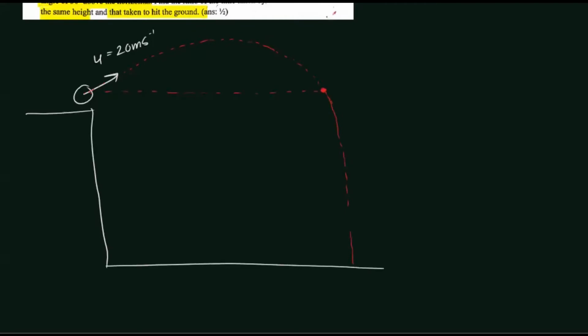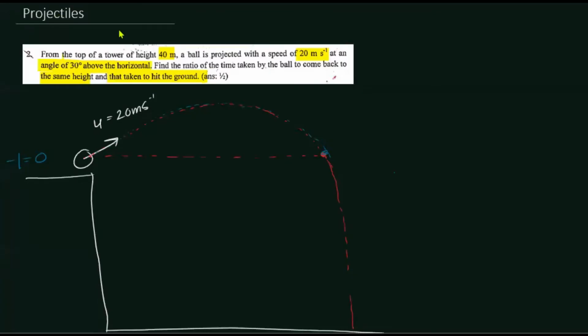Let us assume the object started the motion at t equals 0. What they are asking here is the time taken for the object to reach the same height.